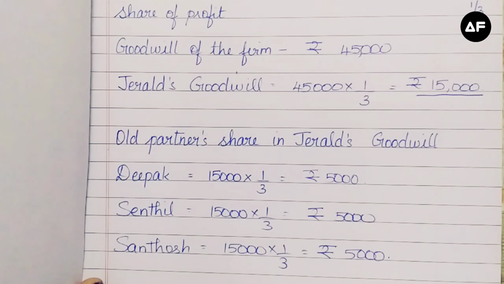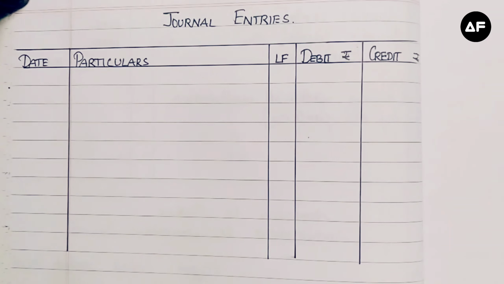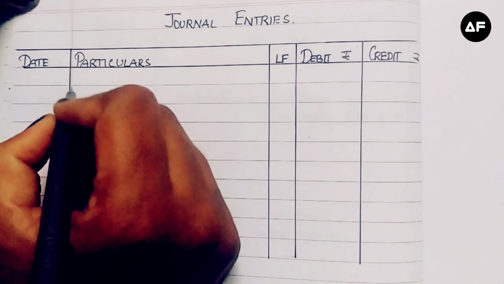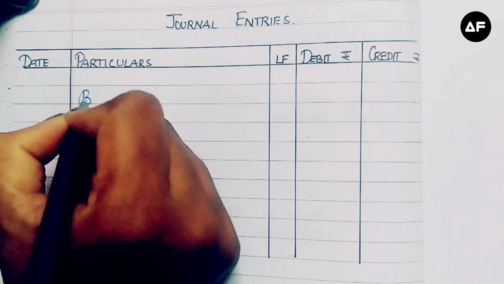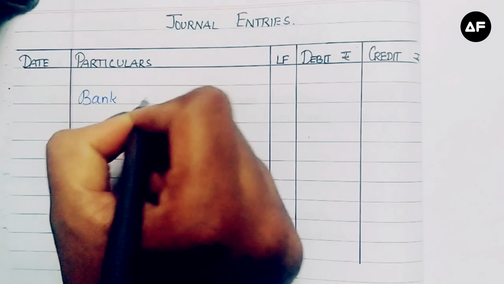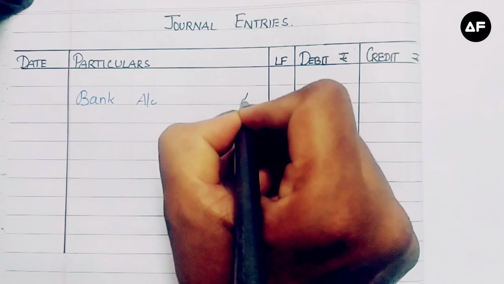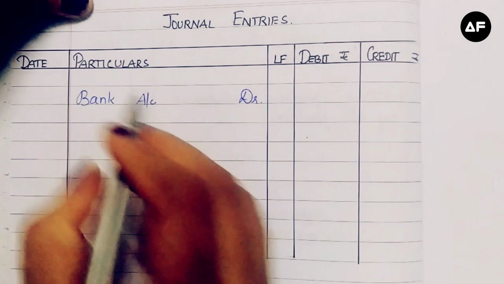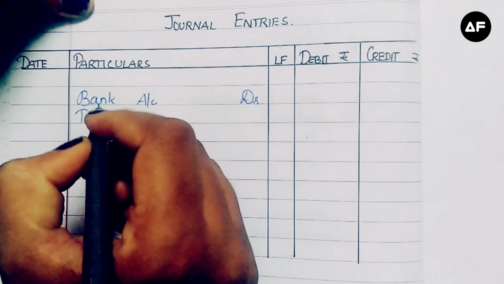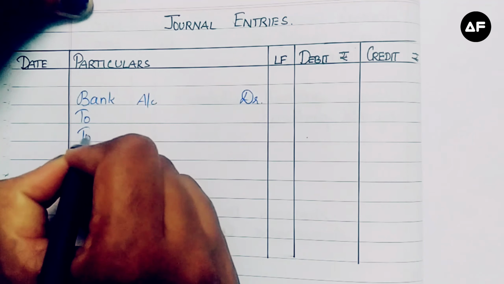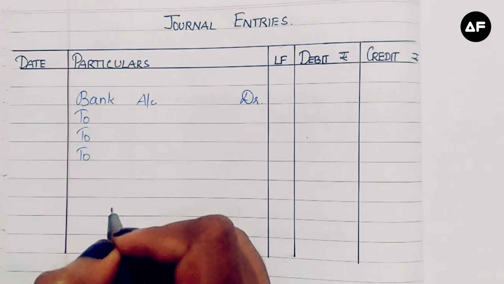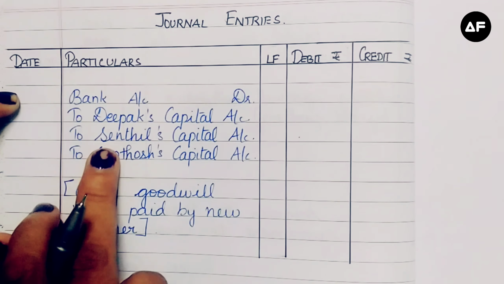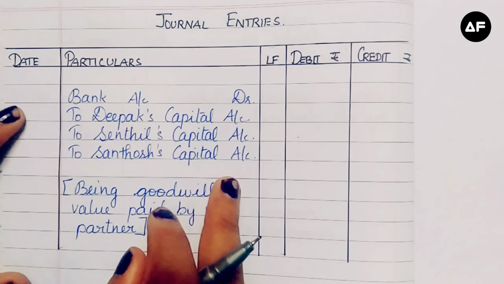So let's get into the journal. The first journal entry according to the sum is that Gerald has brought in cash for his share of goodwill. First we are going to record what is coming into the firm, that is the bank account debit. We're going to use the bank account instead of the cash account because it is a partnership. Next, it is being paid to the old partners. So we're going to write all the 3 old partners' names over here. So our journal entry is complete: to Deepak's capital account, to Sendil's capital account and to Santosh's capital account.